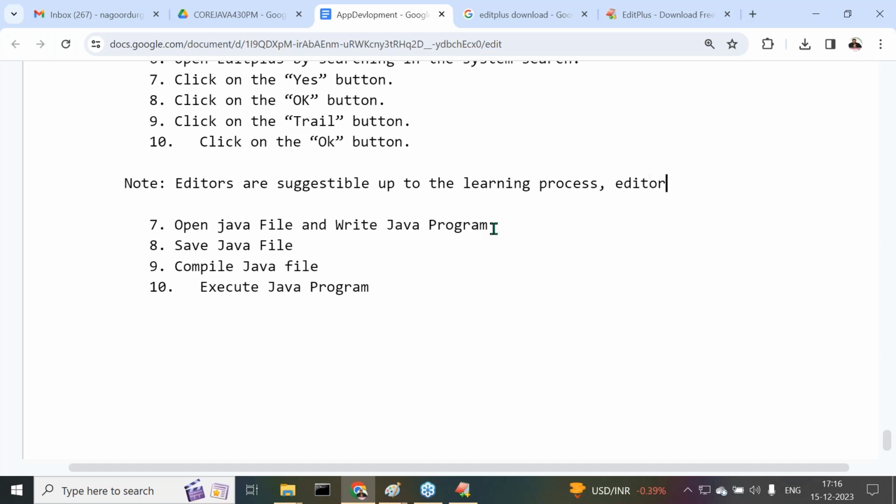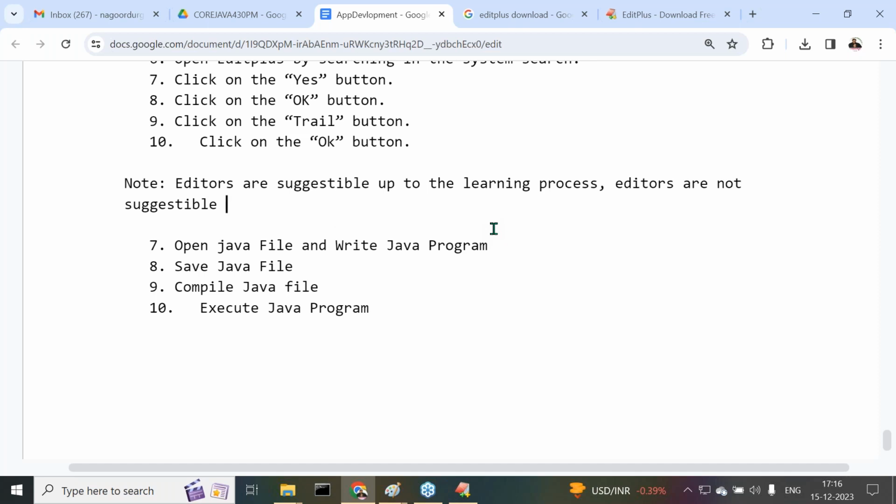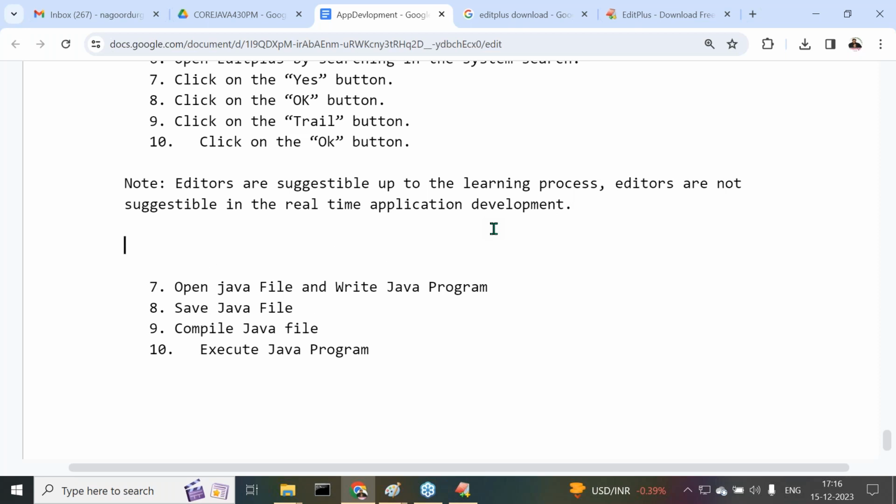Editors are not suggestible in real-time application development. In the companies, if we go there, nobody will use these editors. Got it or not? Okay, fine.